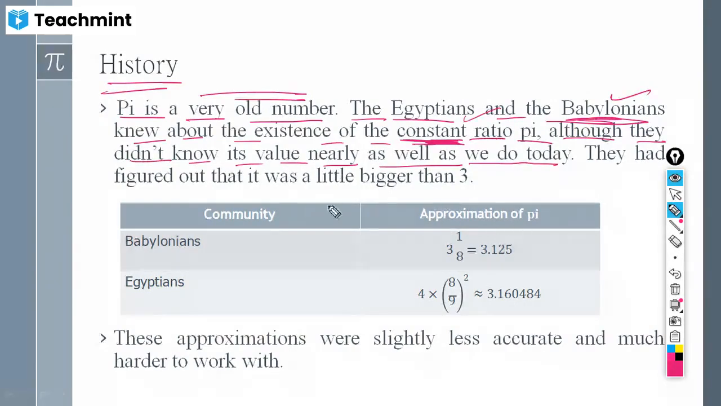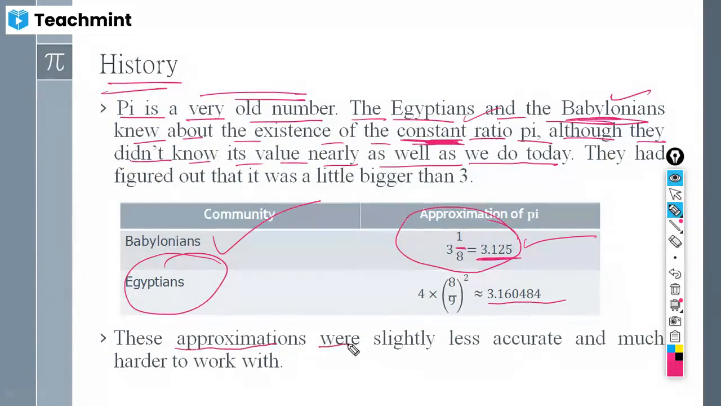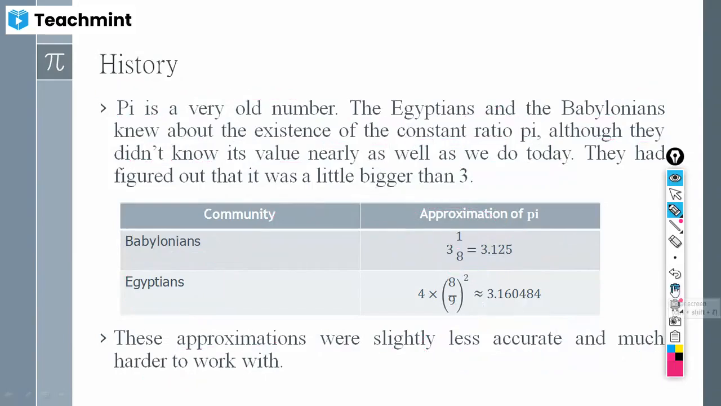You can see on the screen a Babylonian constant, that is 3 integer 1 by 8, which is nothing but 3.125. This was known to the Babylonians. For the Egyptians it was approximately 3.16084. These approximations were slightly less accurate and much harder to work with in calculations. Nowadays we are getting many trillions of decimal places after the 3 on the right side of pi. This was all about the period of civilization.